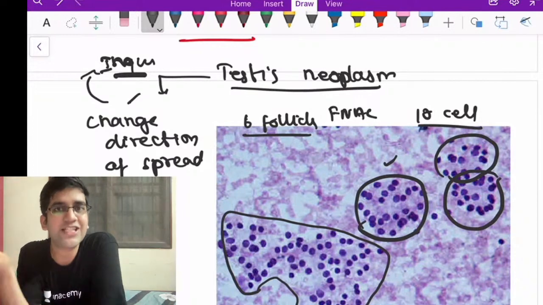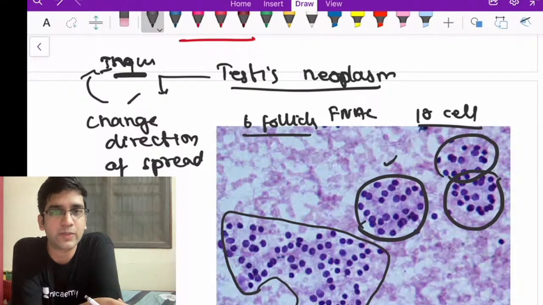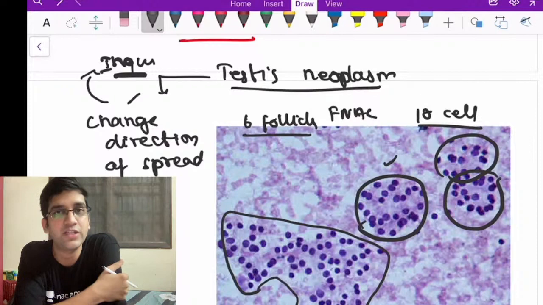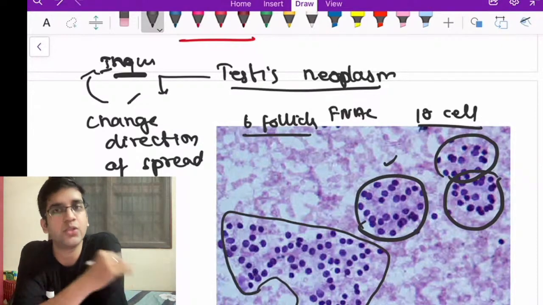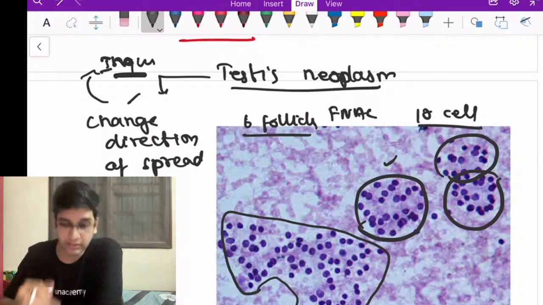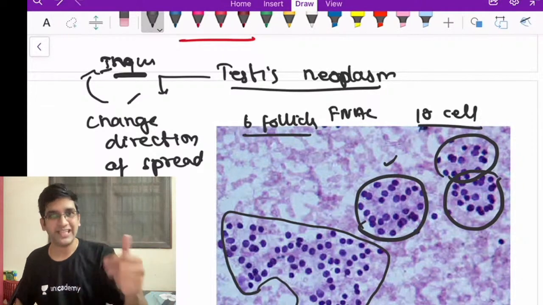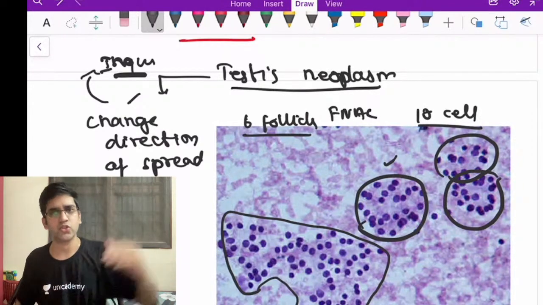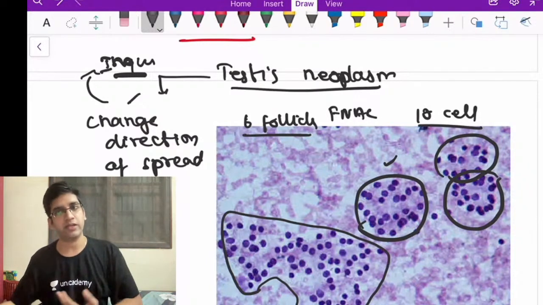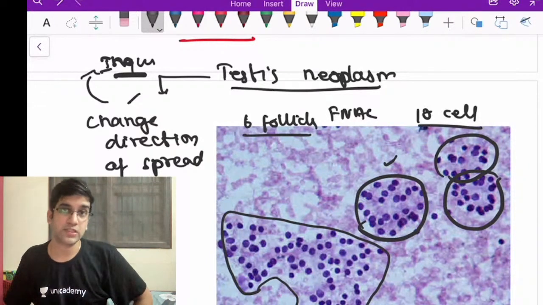Like you said, Desmin positive, I know it's rhabdomyosarcoma. Can I do immunohistochemistry here? Marker studies are not so perfect on an FNAC, so I prefer biopsy, fine? The main two disadvantages: I cannot look at the invasion, and I cannot do markers. No IHC can be done, so I prefer a biopsy over an FNAC.